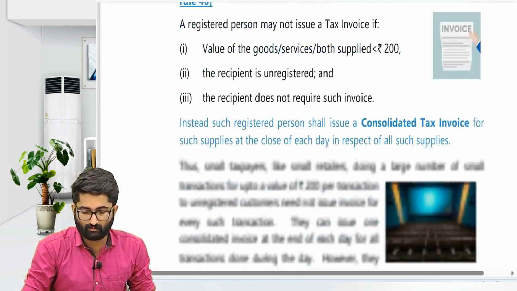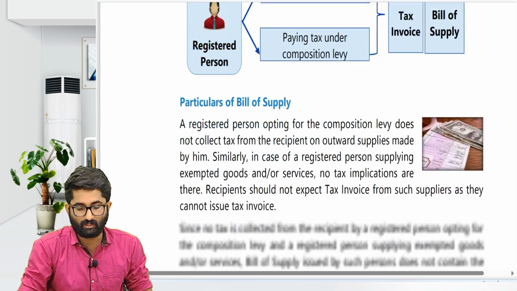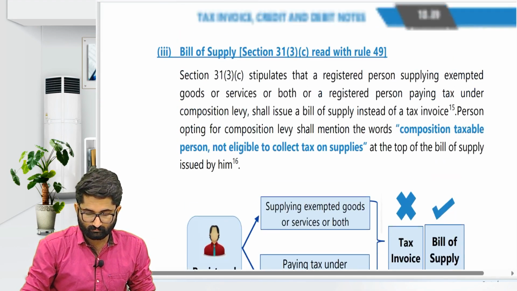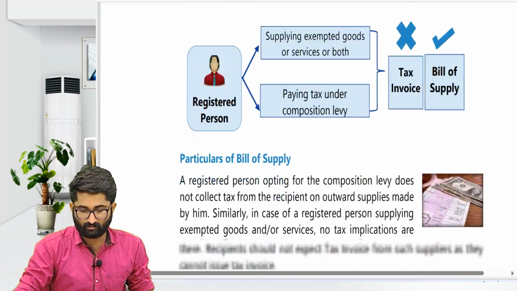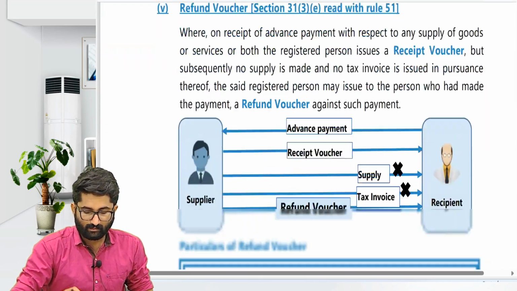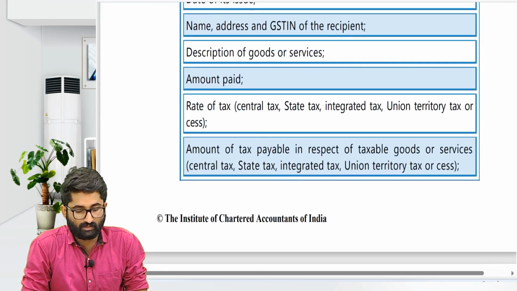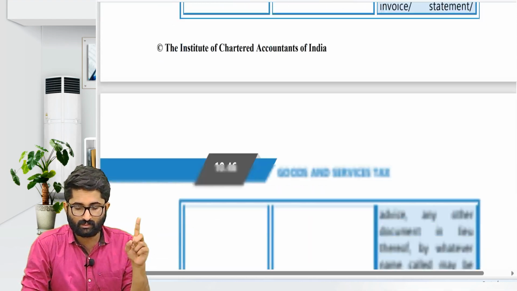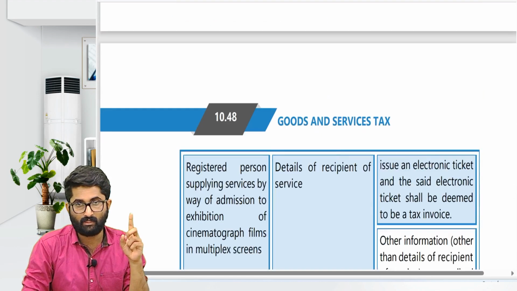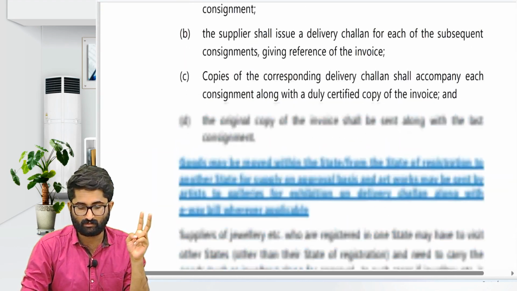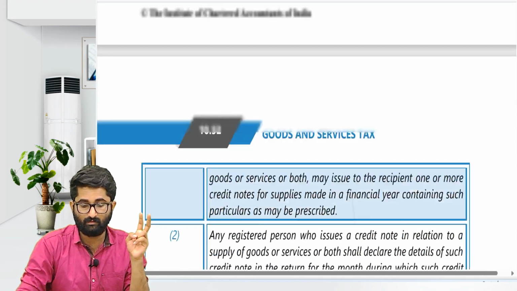Now we will discuss section number 32. What is section number 32? Prohibition on collecting GST. Section number 32 is about prohibition on collecting the GST. Remember, if you are not a registered person, you are not supposed to collect the GST. And second, you have to collect the GST as per the provisions.